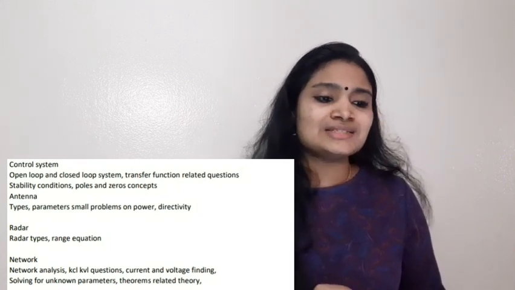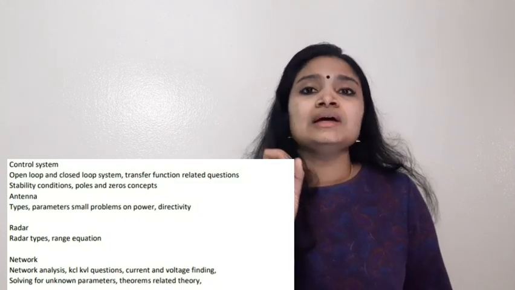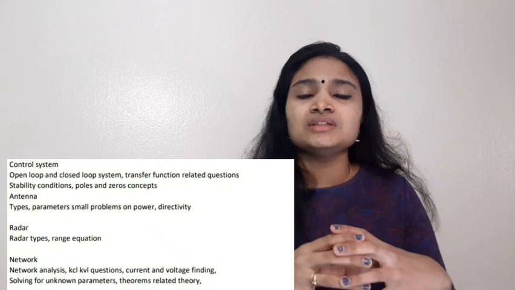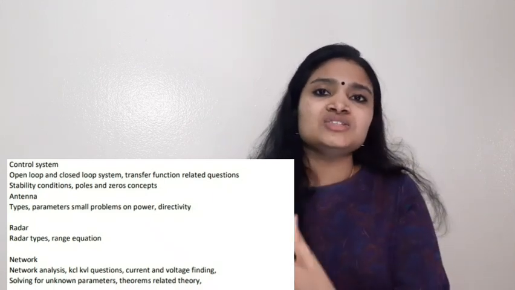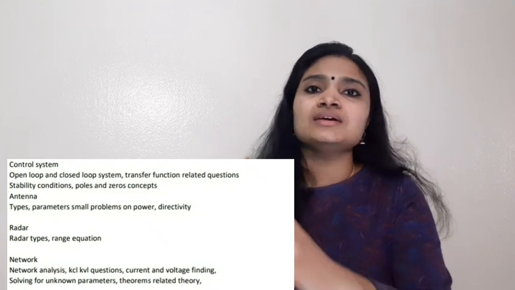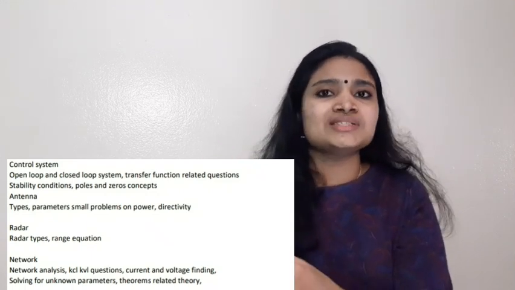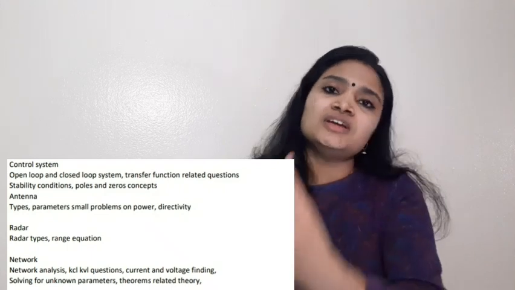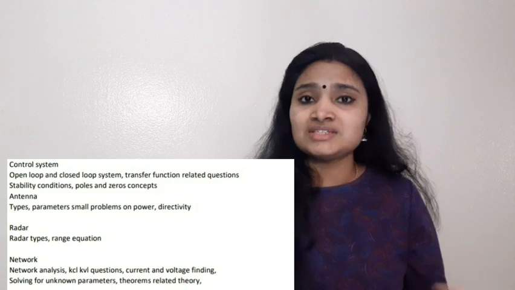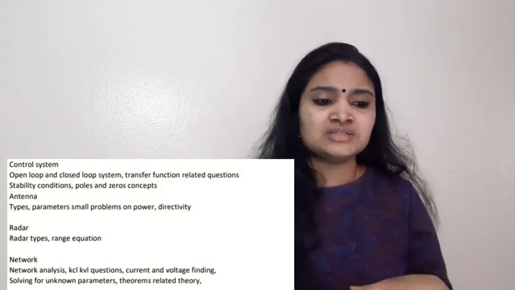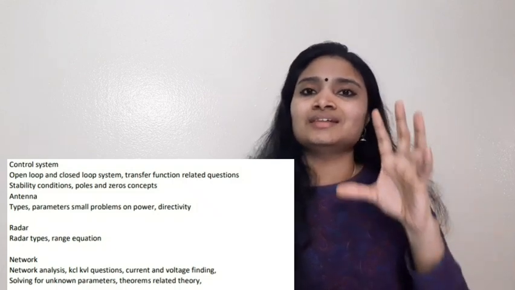Okay, next one is radar. The most important area of radar is radar range equation. So there can be questions connected with the various variables in the radar range equation. You know that the radar range equation Rmax is equal to, there is an equation given. So if you vary one of these variables in this equation, how is the range getting affected? Or if one variable is varied, how is the other variable getting affected? These type of questions actually I've seen in these type of competitive examinations. So you have to cover those areas. At least you should study the range equation thoroughly.